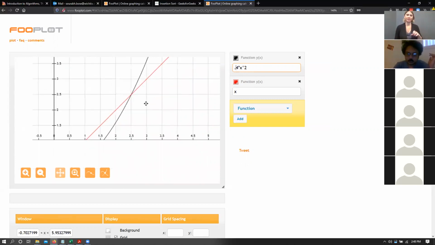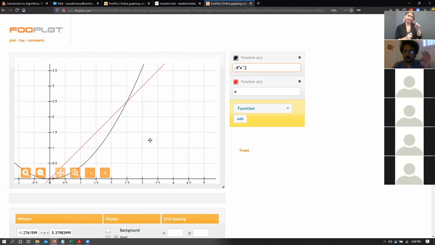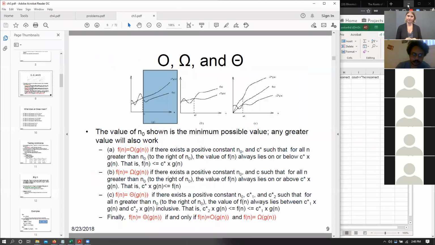But n0 in this particular situation is 2.5. We are only bothered about the equation after this point. We don't care about small values of n. We are only bothered about larger values of n. Does that make sense? Yaswanti and Mohammed? Perfect.